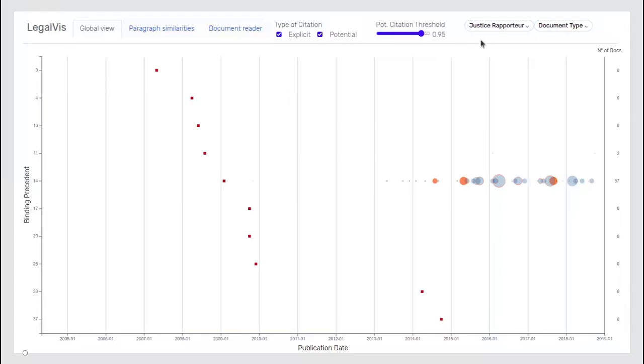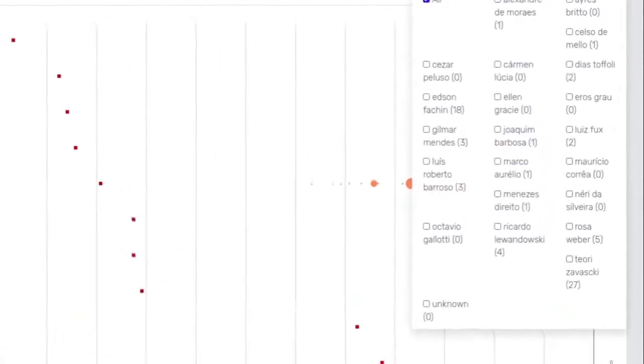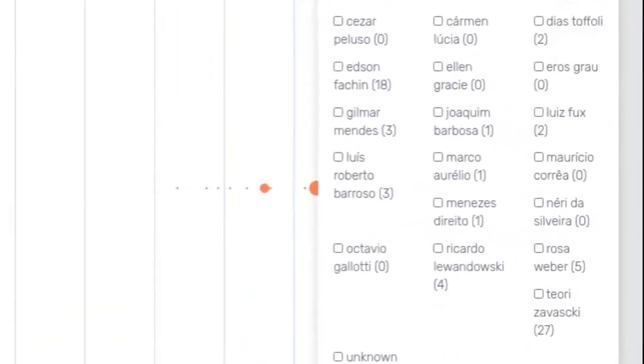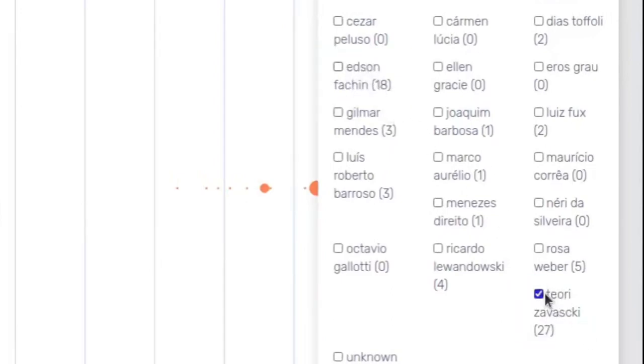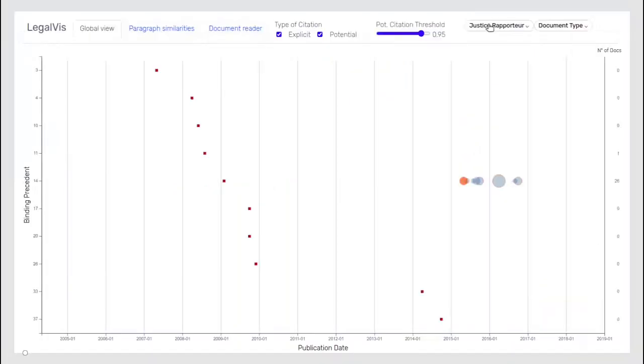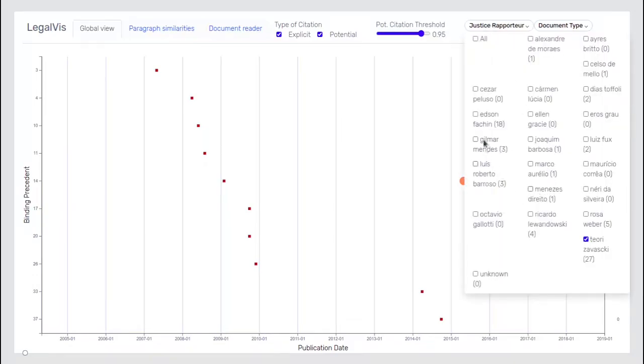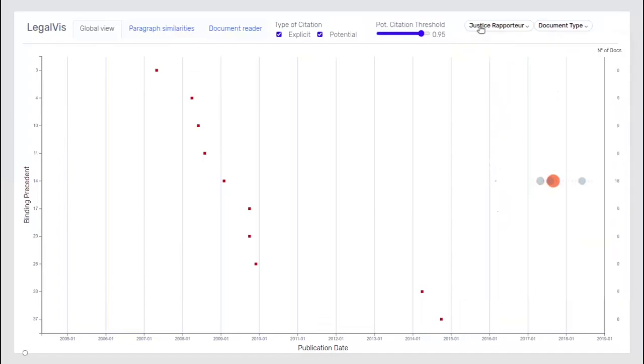If we go to the Justice filter, we see that most of these documents are related to Justices Teori Zavascki and Edson Fachin. Let's see Teori Zavascki. We see that all of his investigation decisions are between 2015 and 2016. If we go to Edson Fachin, most of his decisions start after 2017.